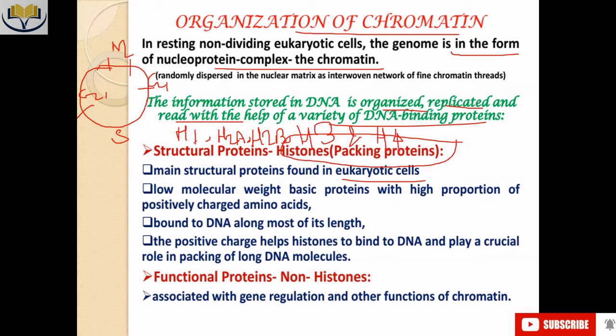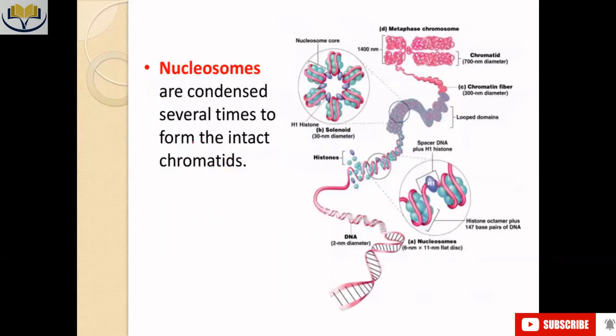These are five different kinds of histone protein, which are involved in the formation of different kinds of condensation structure. So this particular structure is called the nucleosome structure.